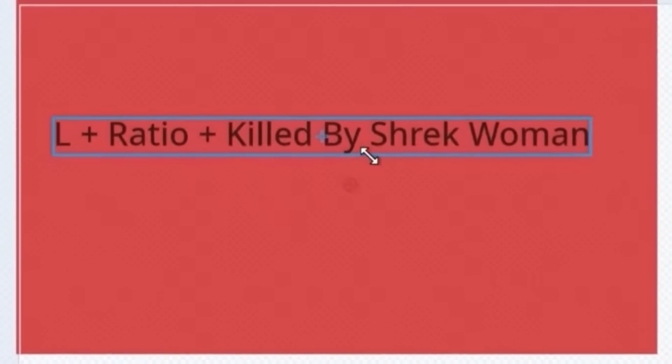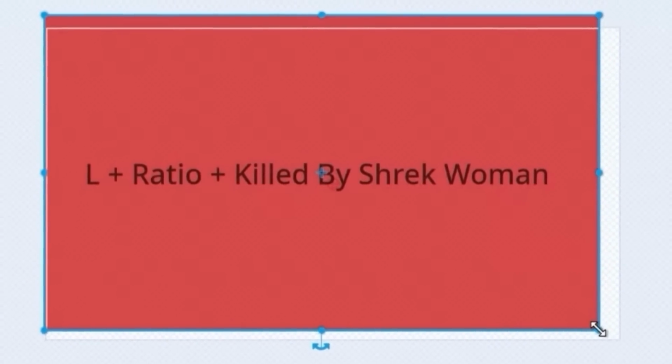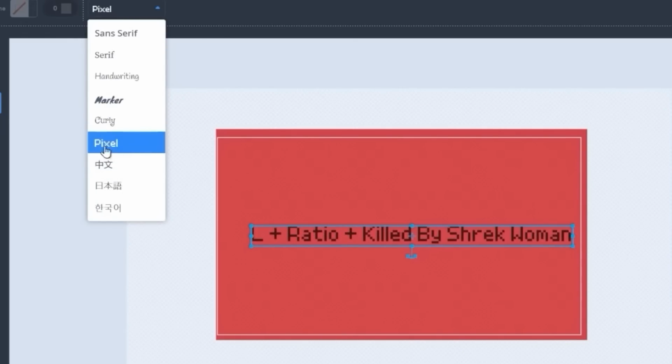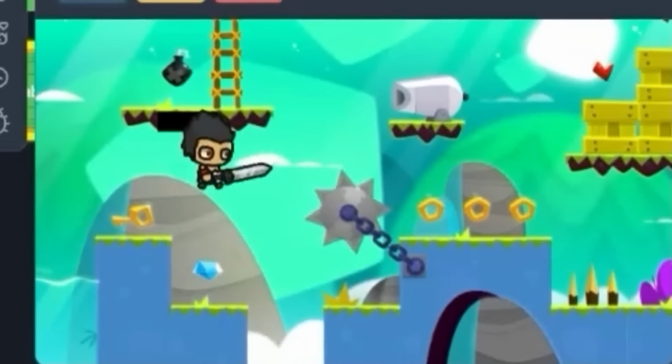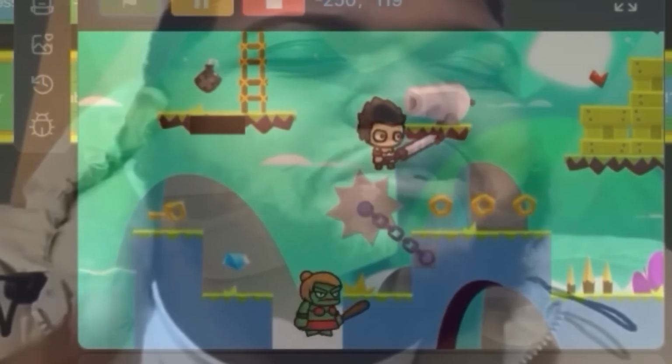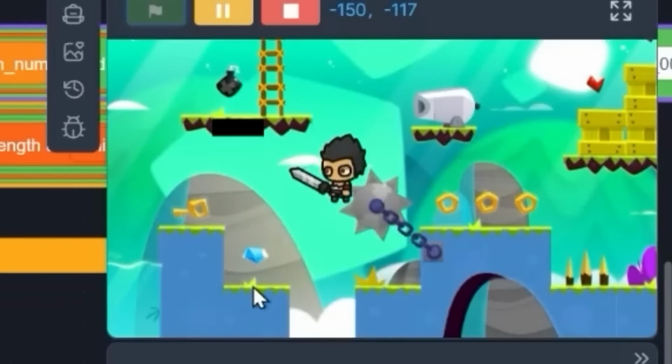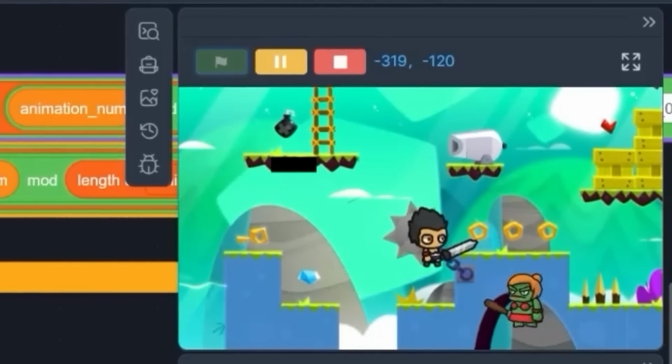L plus ratio plus killed by Shrek woman. Because honestly, imagine being killed by a Shrek woman. Also, are there more fonts? No, it's the same ugly fonts that Scratch has. Alright, let's see if I can die. Watch this. Ooh, alright, now I think it's time for a score and sound effects.